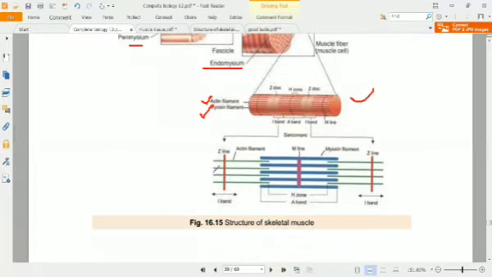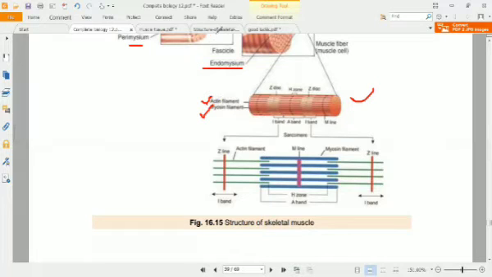If we take a look at the structure in detail, you can see here a little piece of that band, called a myofibril, which has dark and light bands. You can see certain lines which are darker, and some which are lighter.